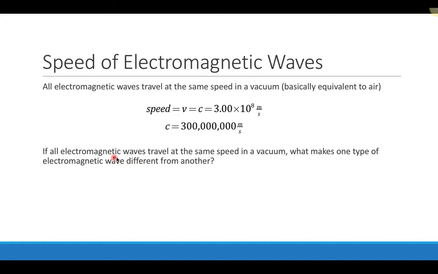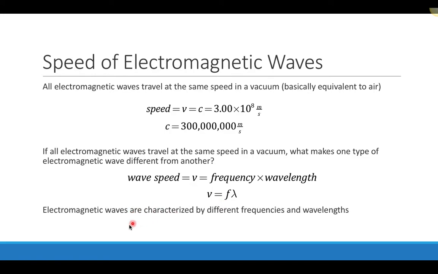So we could ask the question, if all of these waves travel at exactly the same speed, then what makes one electromagnetic wave different from another? And the answer is that we know that the speed of a wave depends on the frequency and the wavelength. So the speed of any wave is frequency multiplied by wavelength. So even though they all have the same speed, electromagnetic waves will have different frequencies and different wavelengths with respect to one another. So we can characterize electromagnetic waves by their frequency and their wavelength.